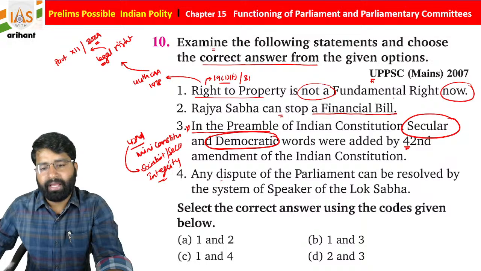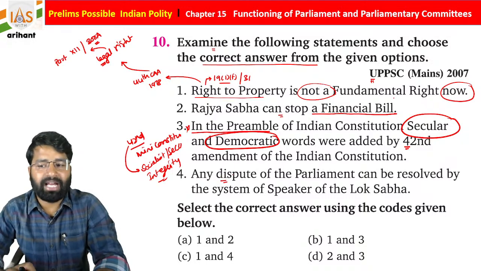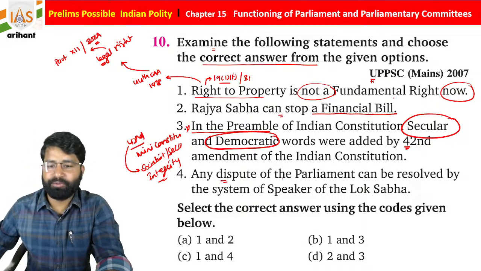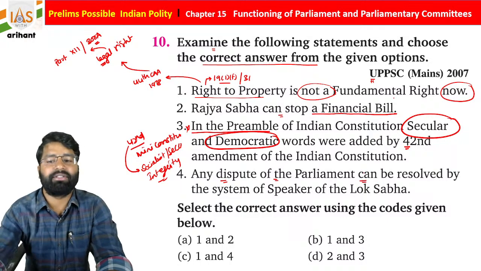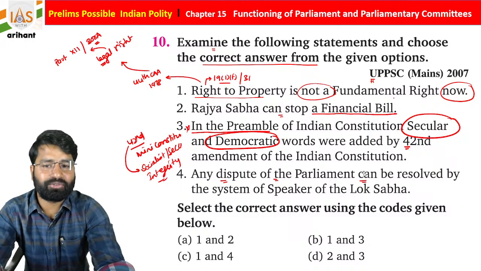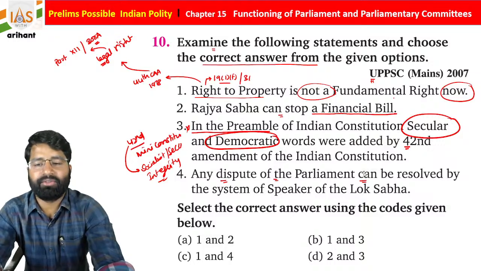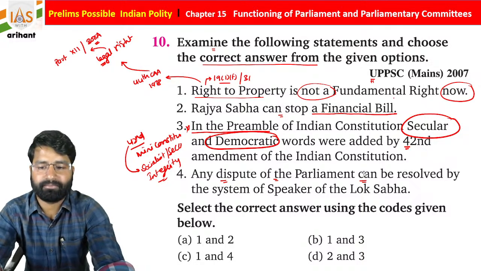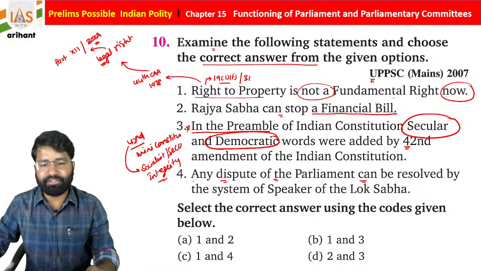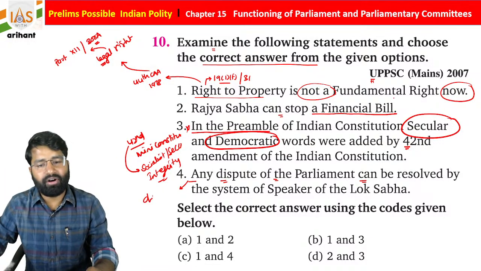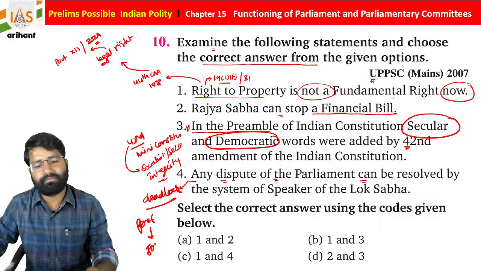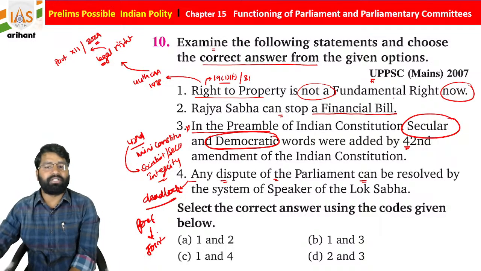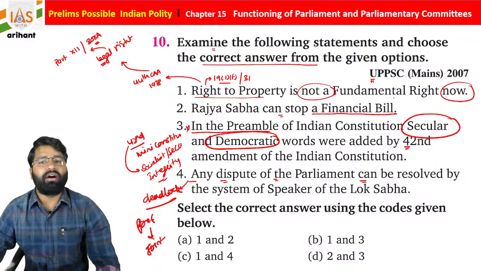Now, any dispute of the Parliament can be resolved by the Speaker of the Lok Sabha. Which of the following is correct? Let's suppose any dispute or deadlock arises, then who will call? The President will call a joint session. So who is responsible for the same? The President of India. He will call a joint session.